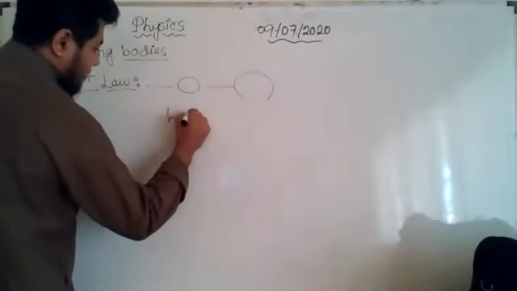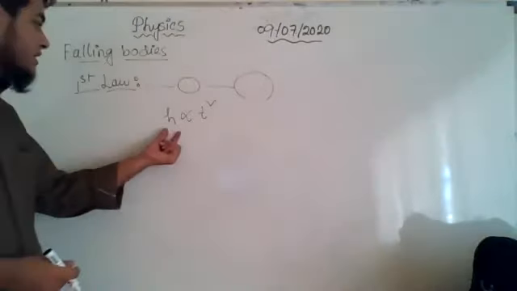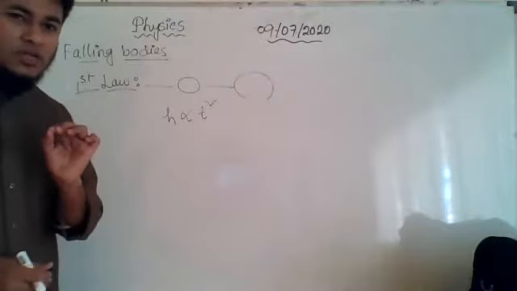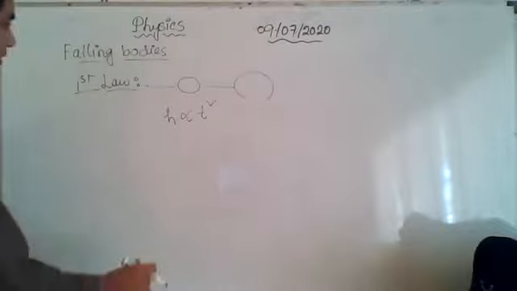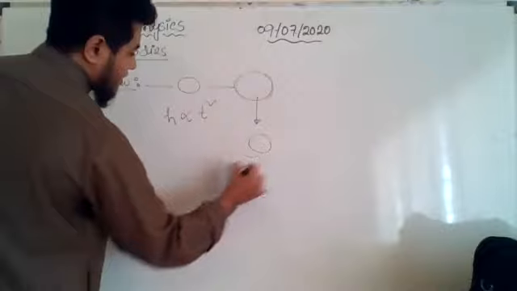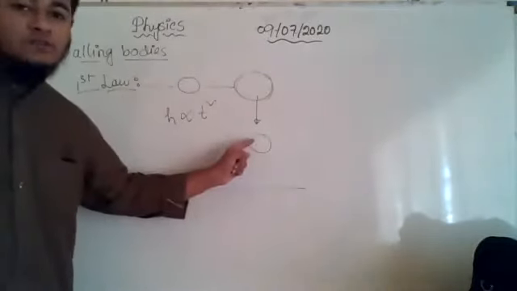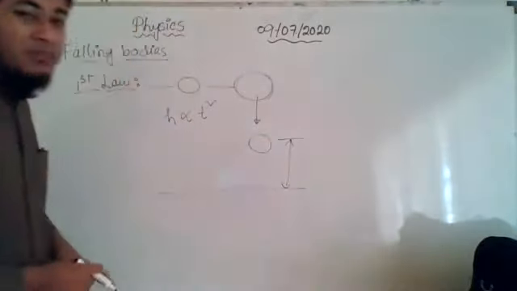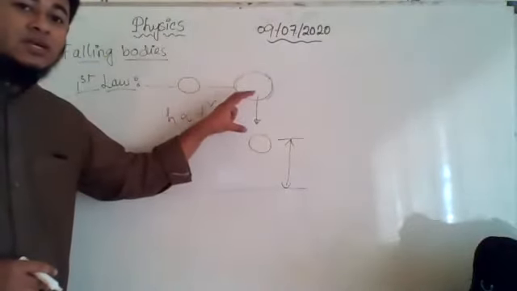From this, actually, we get to know the relationship between the height and the time. Not height, actually, the covered distance. Here it is very important. Height and covered distance, they do not mean the same thing over here. For example, if this body is falling, let us say after some time the body is here and this is the ground. If I tell you that h denotes the height of this body, now height actually represents the distance from the ground, right? But here this h does not represent this ground. It is representing the covered distance.